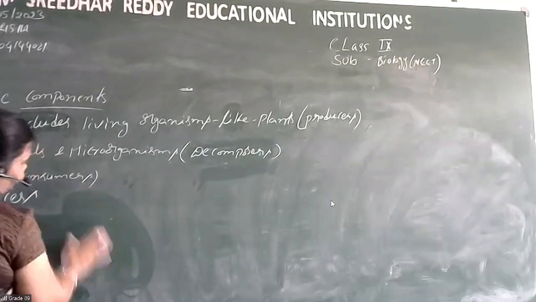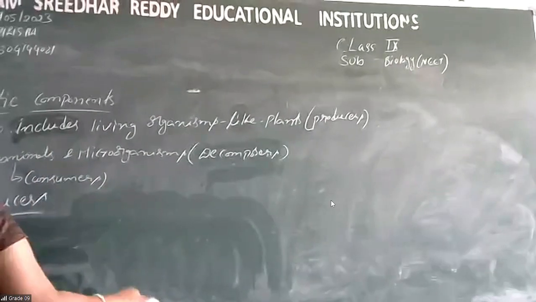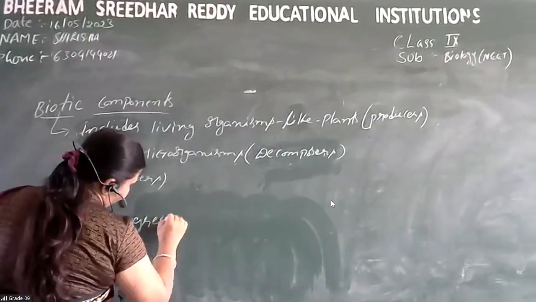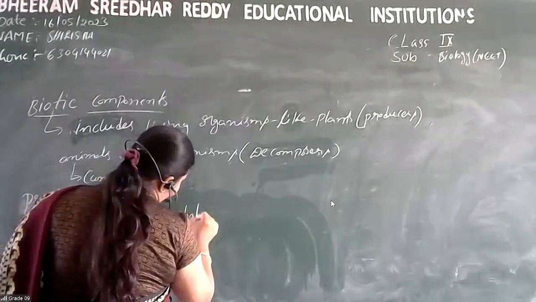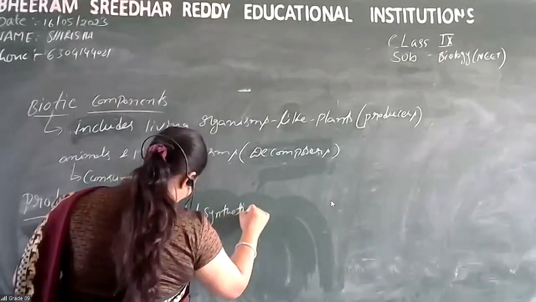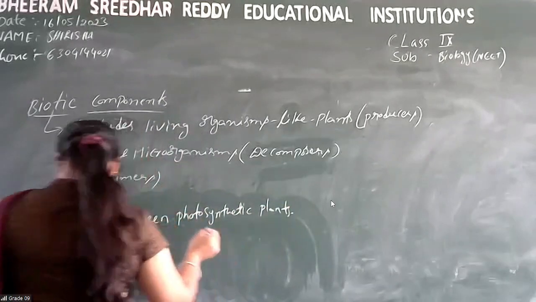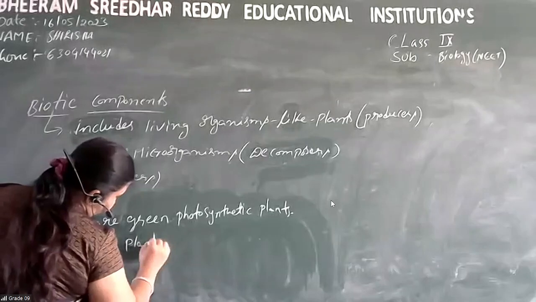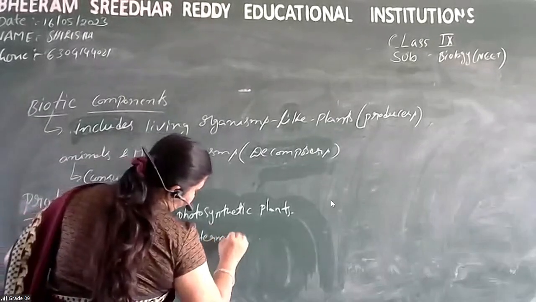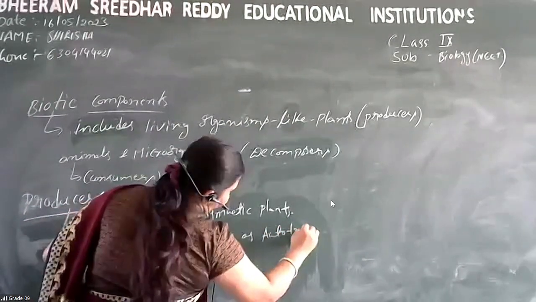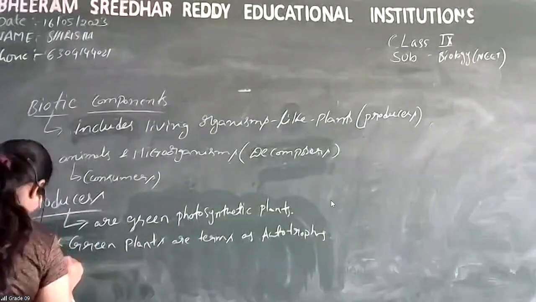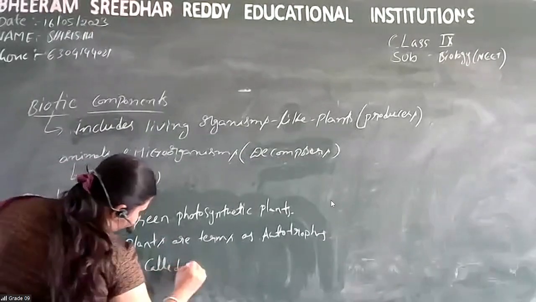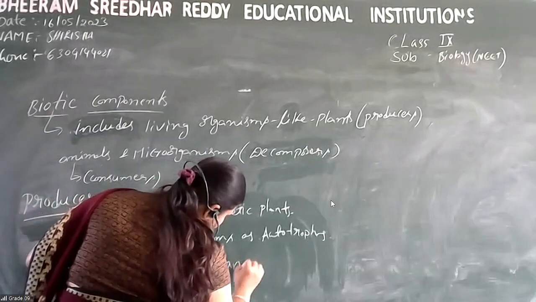So here the producers are green photosynthetic plants, and these green plants are termed as autotrophs, and also called transducers.